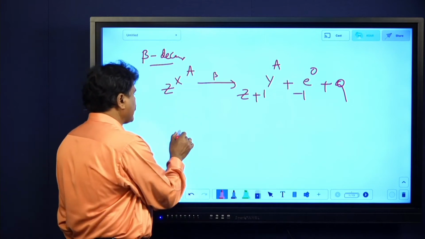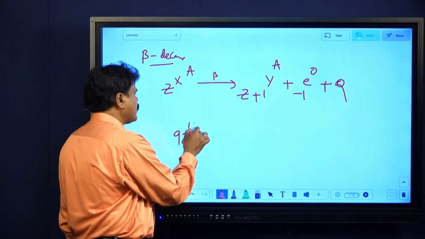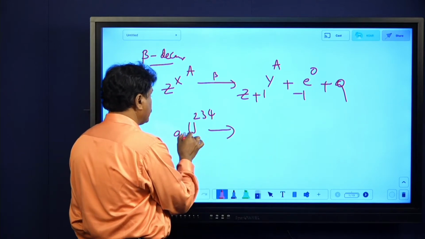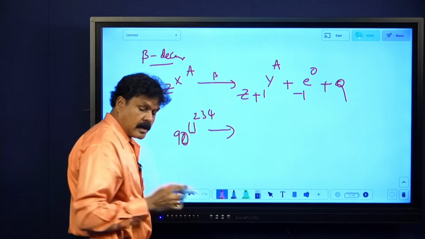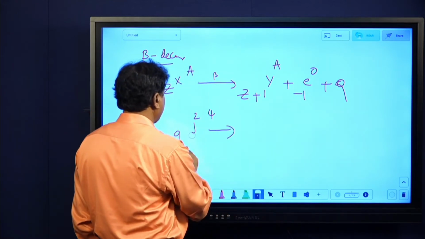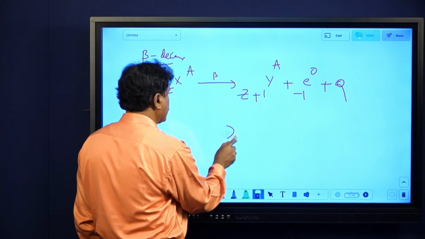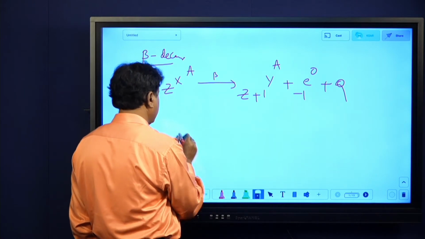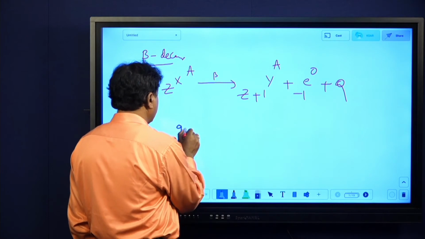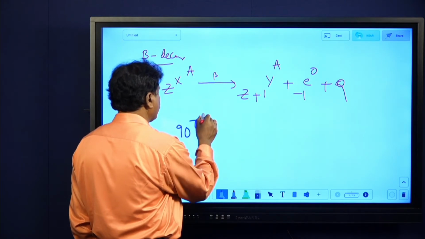Same example, if I take 92 U 234, just one example I am giving. 92 U 234, I mean 90 thorium 234 I will take. I have already taken 92 uranium 238 becomes 90, I took that. I will write like this, 90 thorium 234, just continuing.